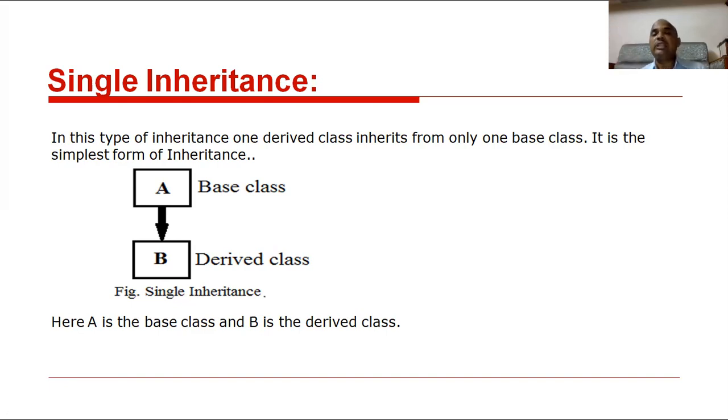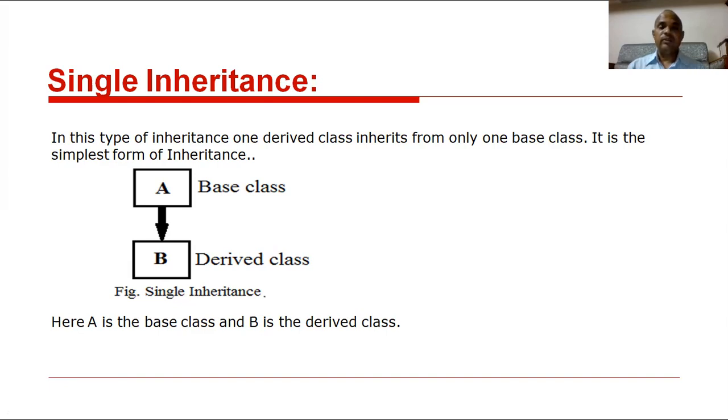A base class is sending instructions to the derived class B. In this example, B is a derived class and A is a base class. So B is inheriting the properties of the A class. Here A is the base class and B is the derived class.